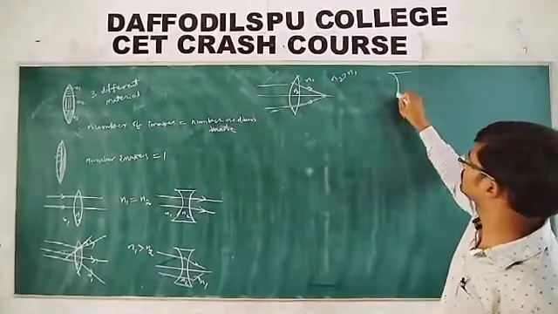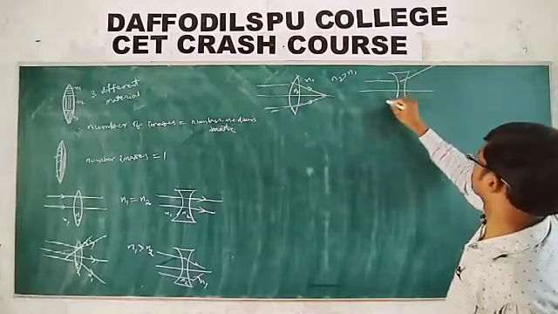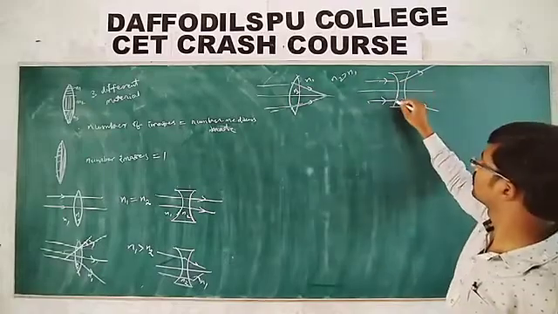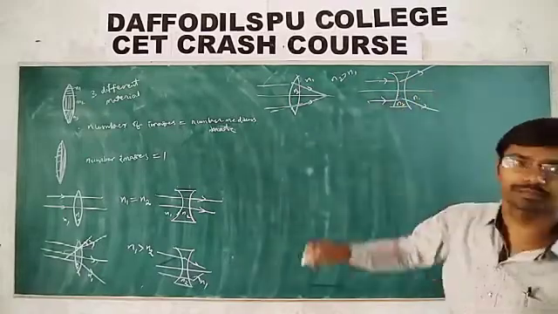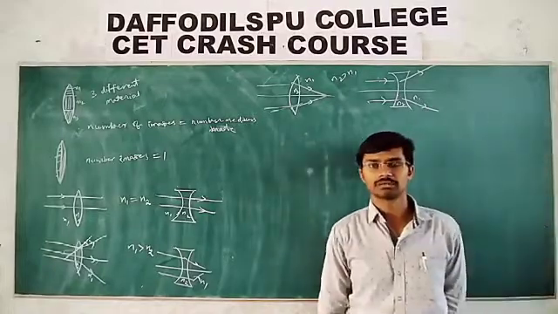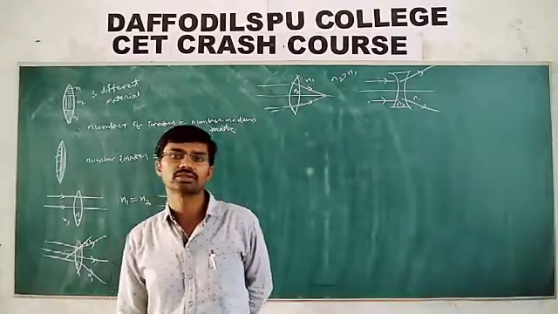Even for a concave lens, see the light ray is getting divergent. In this case also, the refractive index of the lens medium is more than that of the surrounding medium.